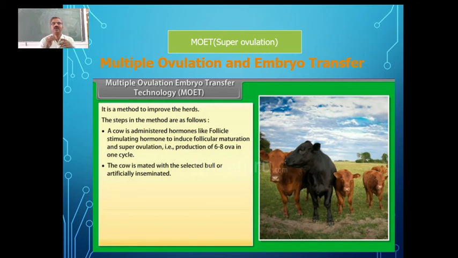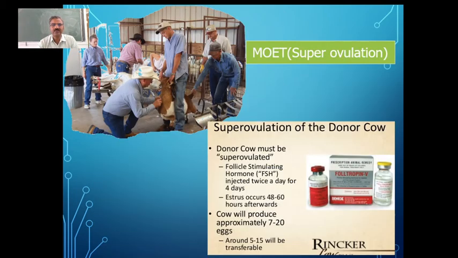In that situation, we have to improve the herd, improve the number of individuals. For that, we go for a technique called multiple ovulation and embryo transfer, in short we call it as MOET, M-O-E-T. That is what we call super ovulation. What is done in this case?